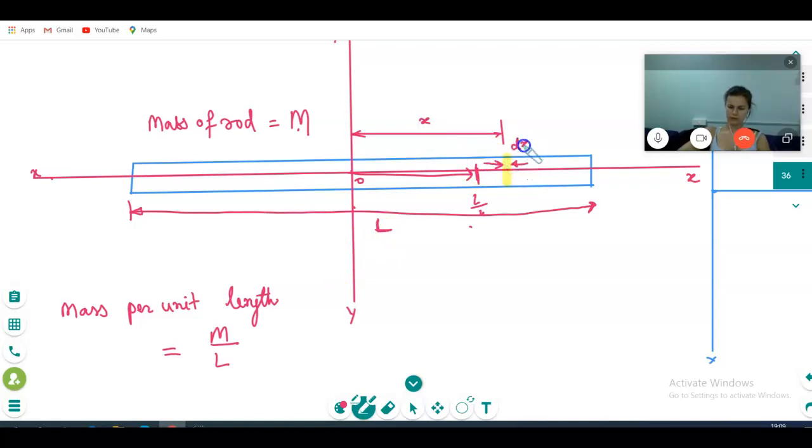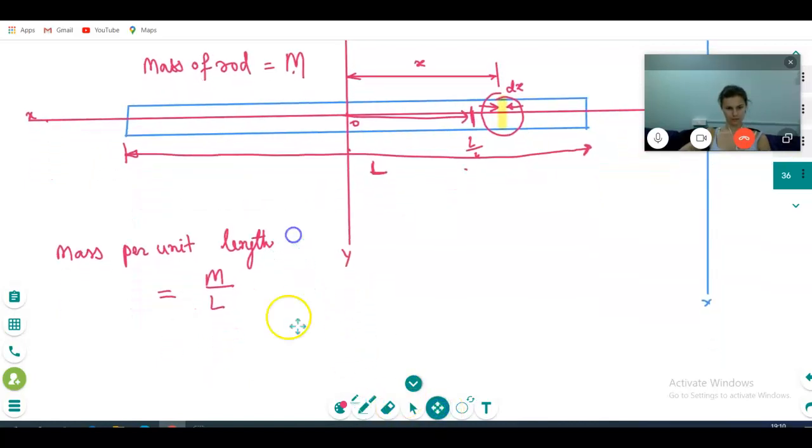Okay, this is dx. The mass per unit length is m by l. So what is the mass of this small piece? M on L multiplied by the length of this piece, dx. M divided by L dx. Can I write this as the mass of the elementary piece?